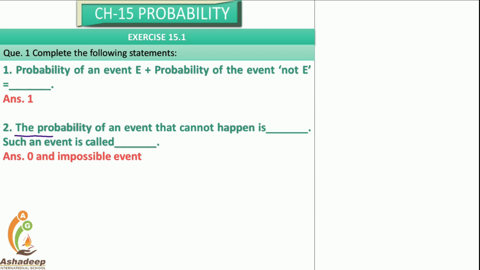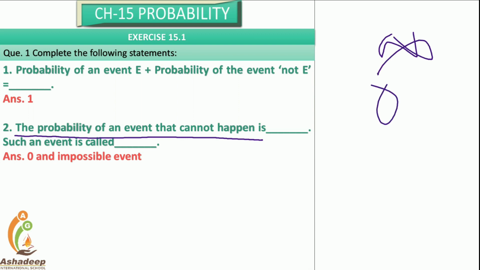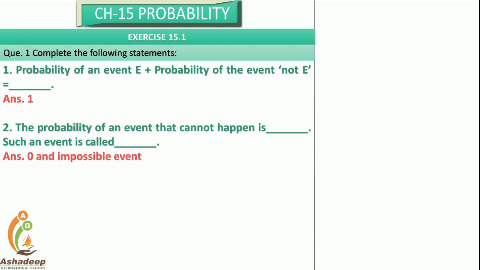The probability of an event that cannot happen. Cannot happen means, for example, the sun rises from the north. It is an impossible event, so it is 0. Such an event is called the impossible event.